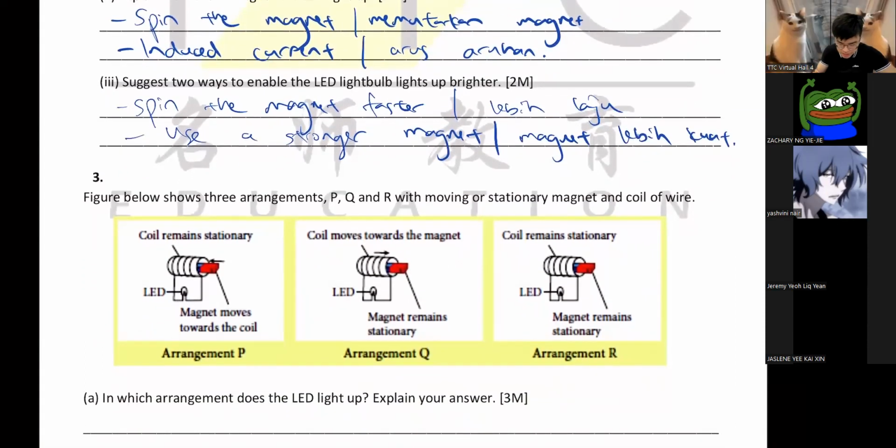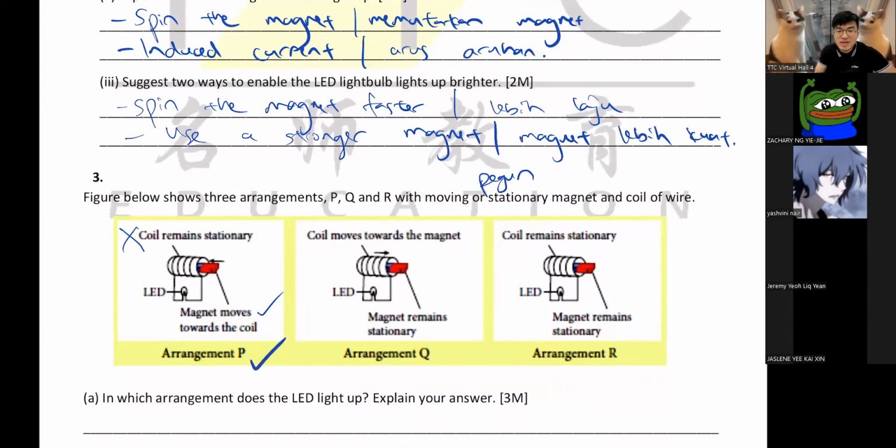This is almost the same question. So the figure below shows three arrangements P, Q, R with a moving or stationary magnet. Okay, stationary means bergun, that means not moving, and a coil of wire. So let's look at the first situation. So coil stationary, that means the coil is not moving. The magnet is moving. So this one got electricity.